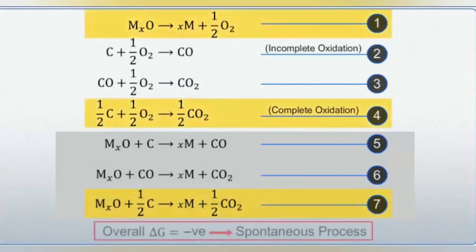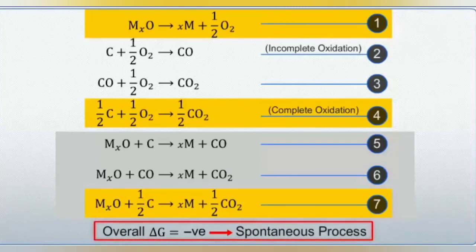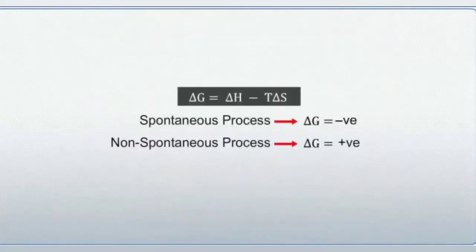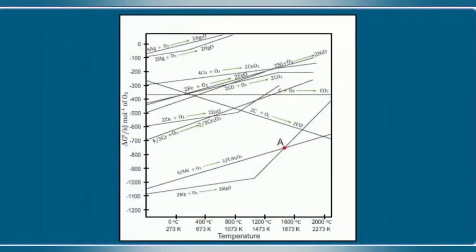Now, if the overall value of delta G is negative for these coupled reactions, then the reaction will be feasible. The values of the free energy of formation for these reactions can be obtained by subtraction of the free energy of formation of the oxides. Alternatively, without going into the calculations for delta G, we can still predict the feasibility of a reduction process simply by looking at the Ellingham diagram.